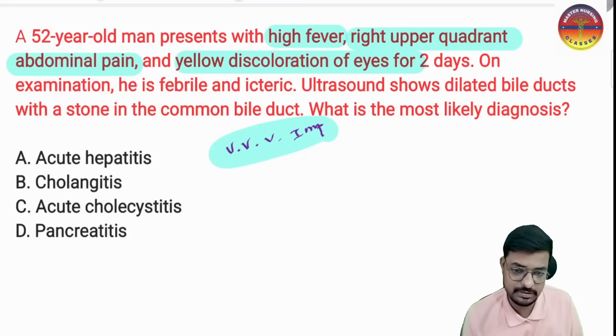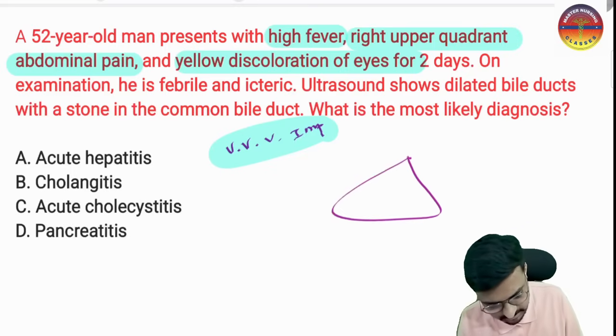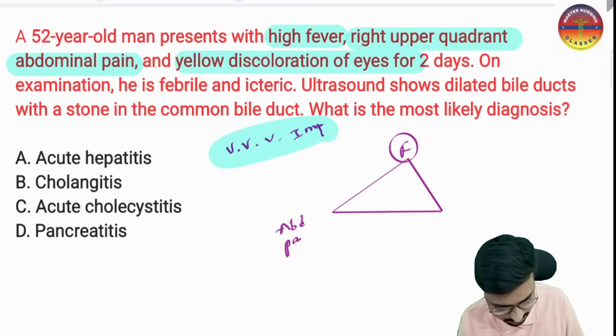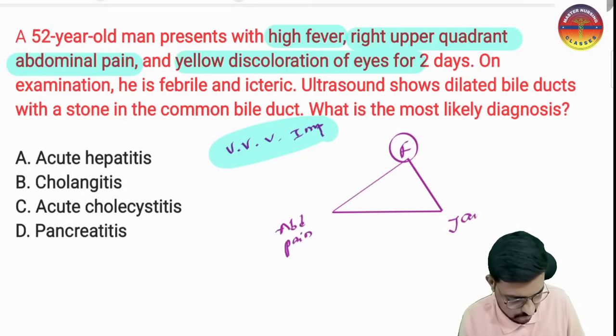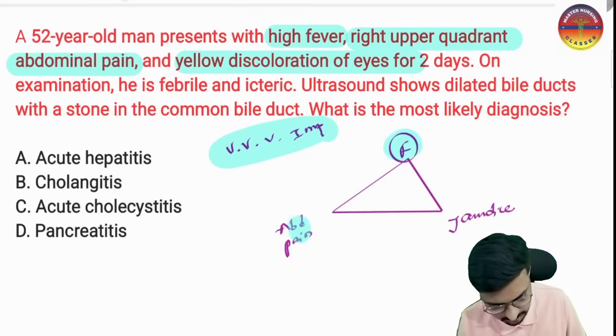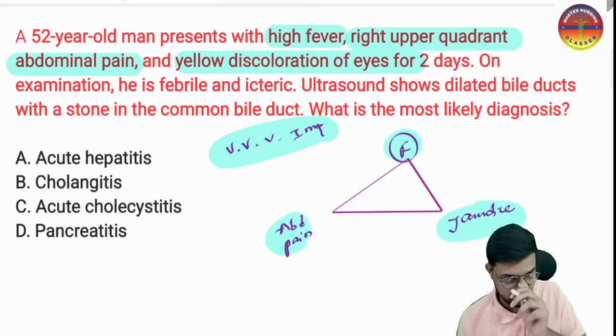So what will we suspect? Which triad is this? Fever is there, abdominal pain is there, and jaundice is there. So which triad do you suspect here? What is this triad?